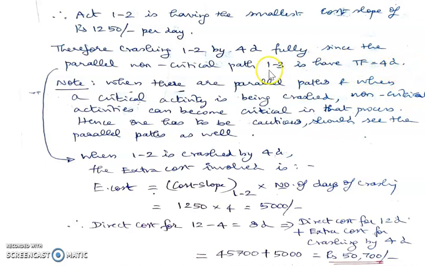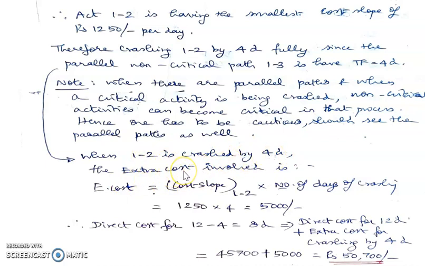Now, if activity 1, 3 had got only 3 days total float, we would have gone for crashing 1, 2 by 3 days only first. Okay. Because in that process, within 3 days itself, this 1, 3 would have become critical. Are you able to follow? So therefore here, since it has got 4 days of total float, we are crashing it by 4 days itself. So 1, 2 is crashed by 4 days, and therefore, for this crashing, what will happen?